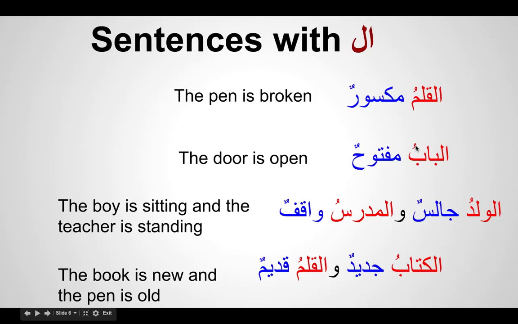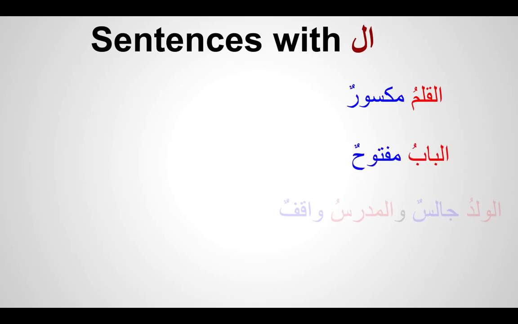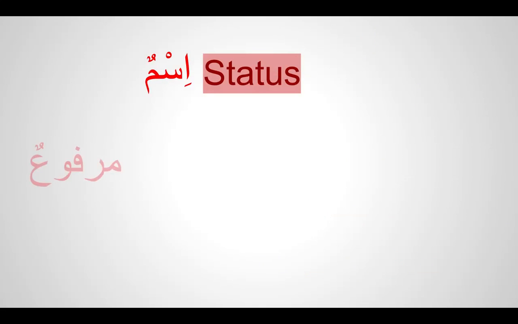So what do we learn from here? That most of the time the mubtada is marfu. If we just remind ourselves what is marfu, it is a sign of dhamma, single dhamma or double dhamma. So when you see these signs, you know it is a sign of marfu. So the mubtada has two characteristics. One, that it is definite, and then it is marfu.